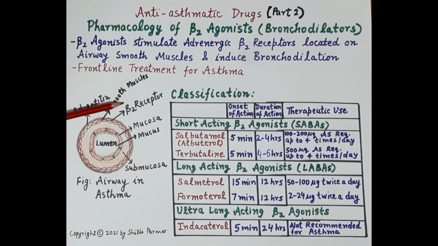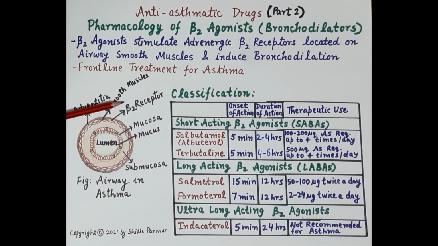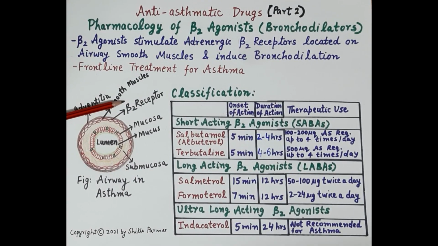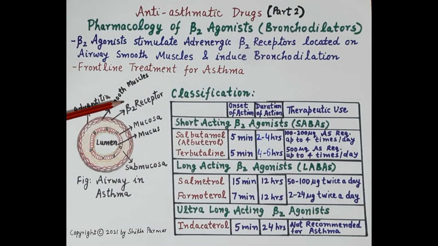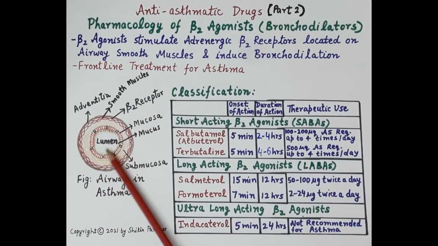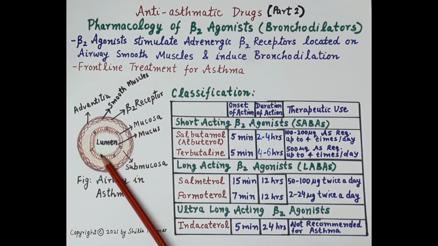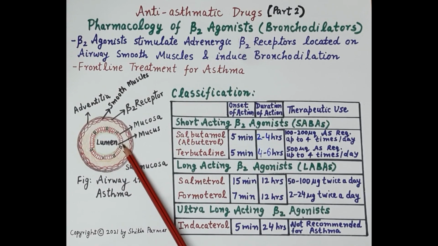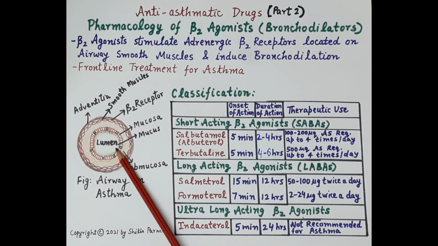Now, stimulation of beta-2 receptors causes relaxation of the smooth muscle cells that results in bronchorelaxation. That is, there is widening of the airway lumen. And because of the widening of the airway lumen, these drugs induce bronchodilation and they provide symptomatic relief in asthma.